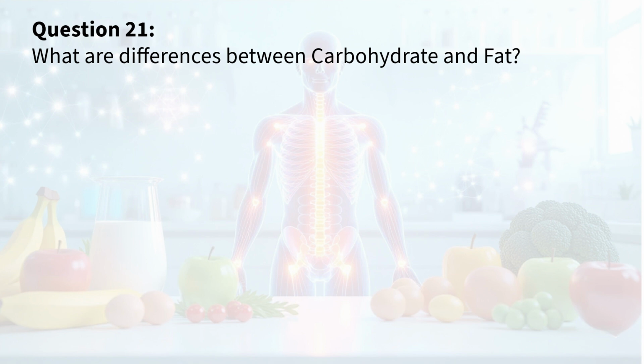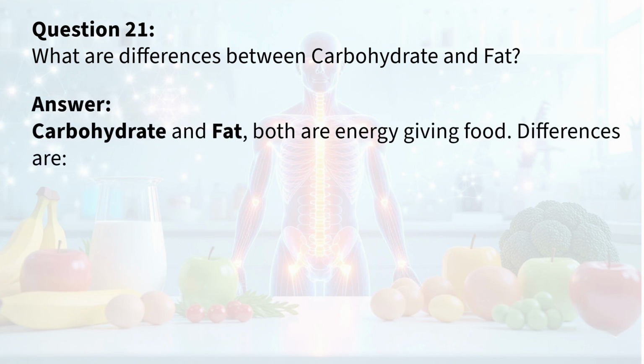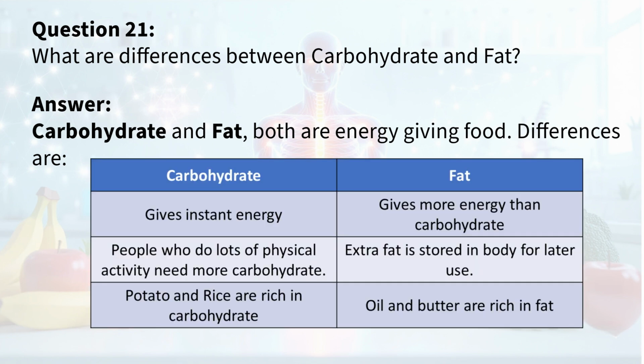Question 21. What are the differences between carbohydrate and fat? Answer. Carbohydrate and fat are both energy-giving foods. Differences are: carbohydrate gives instant energy. Fat gives more energy than carbohydrate. People who do lots of physical activity need more carbohydrate. Extra fat is stored in the body for later use. Potato and rice are rich in carbohydrate. Oil and butter are rich in fat.